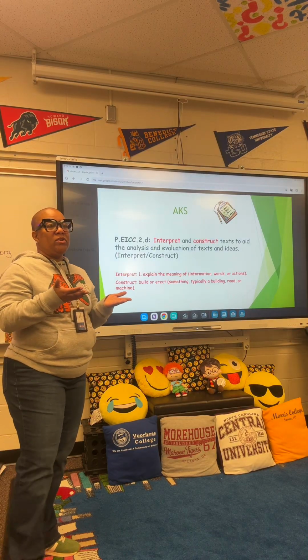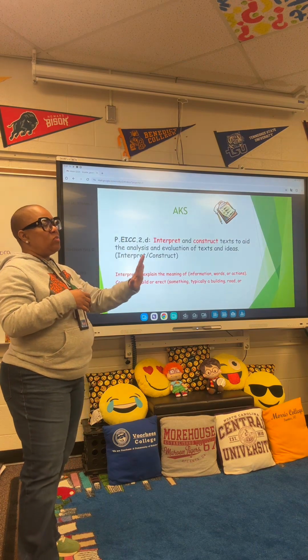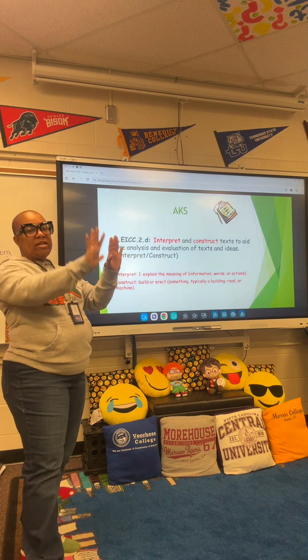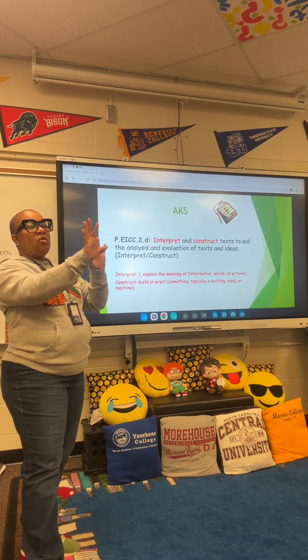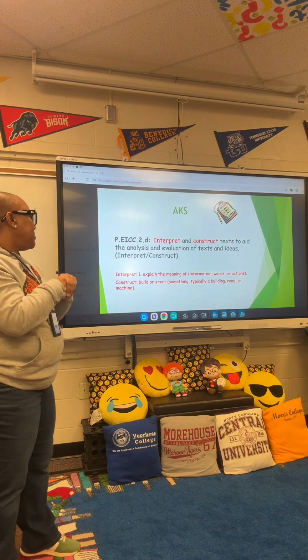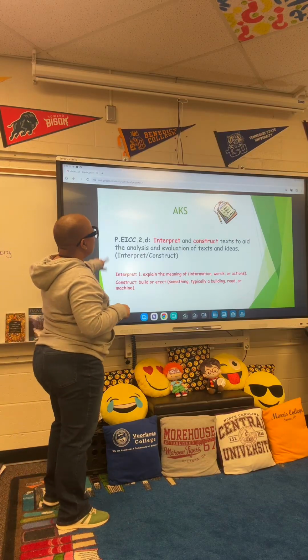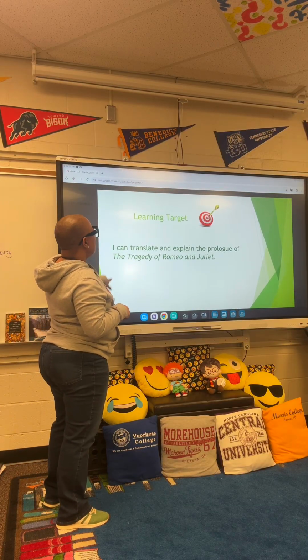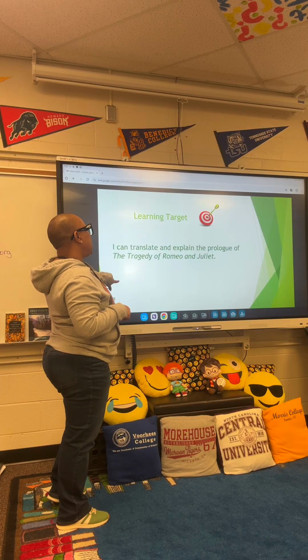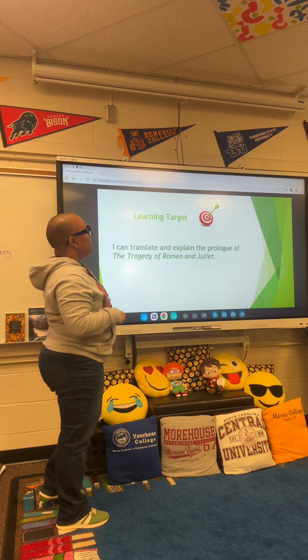But the books that we're going to use to read it has the actual play on one side, and then it has the translation on the other side of the page. So you'll always be able to figure out what they're talking about. So that's our standard. That's your learning target. I can translate and explain the prologue of the tragedy of Romeo and Juliet.